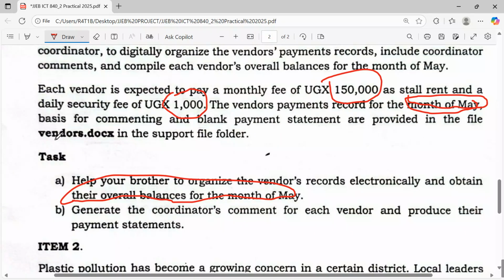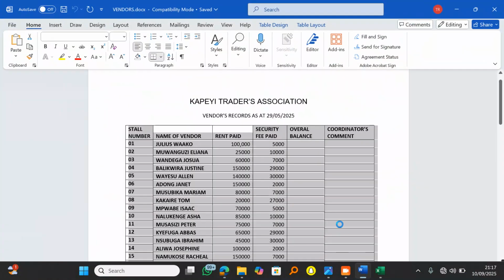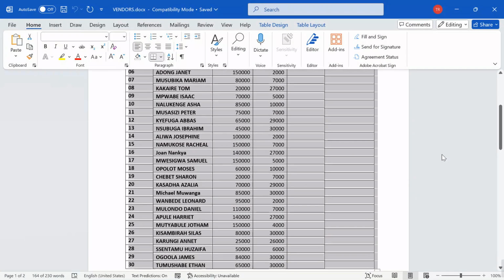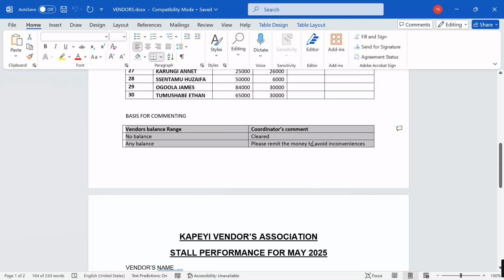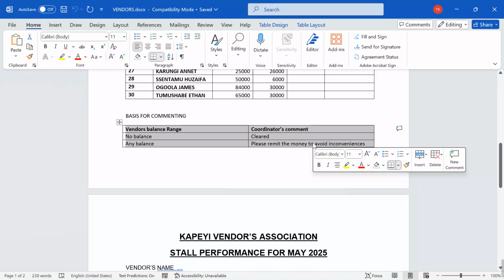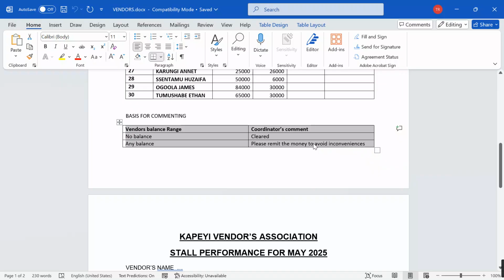But they are telling us that the basis for commenting and blank payment statement are provided in the file vendors. So I check my support file very well because I don't want to lose any mark. Basis for payment. Oh, so I come over here and pick the basis for payment.